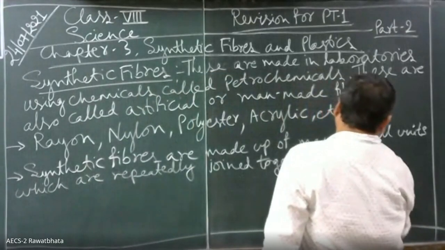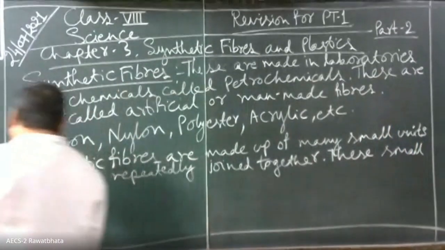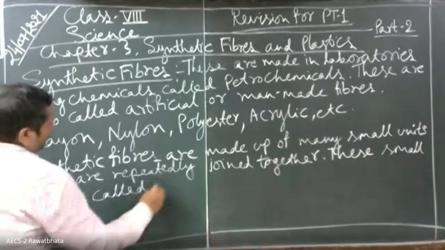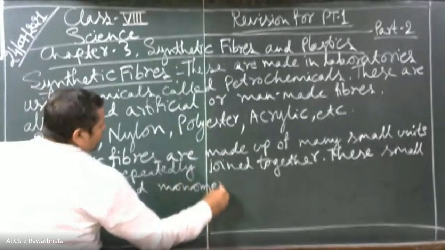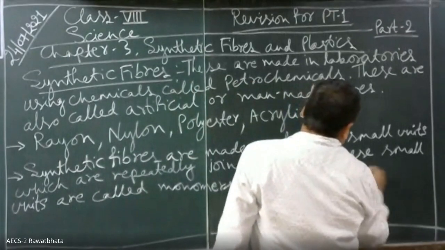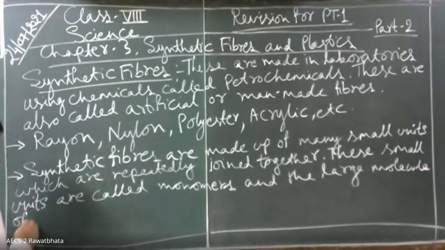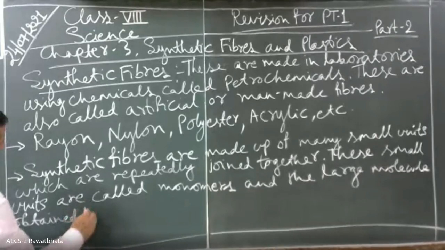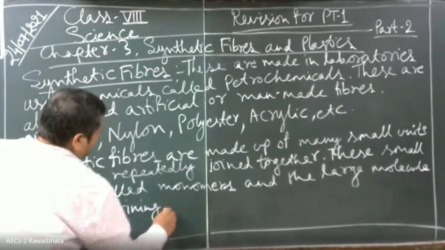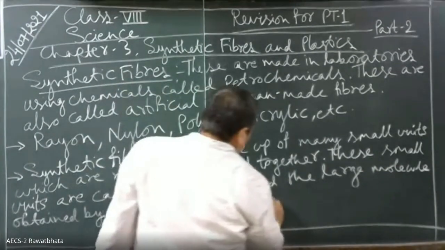These small units are called monomers, and the large molecule obtained by joining smaller units is called a polymer.